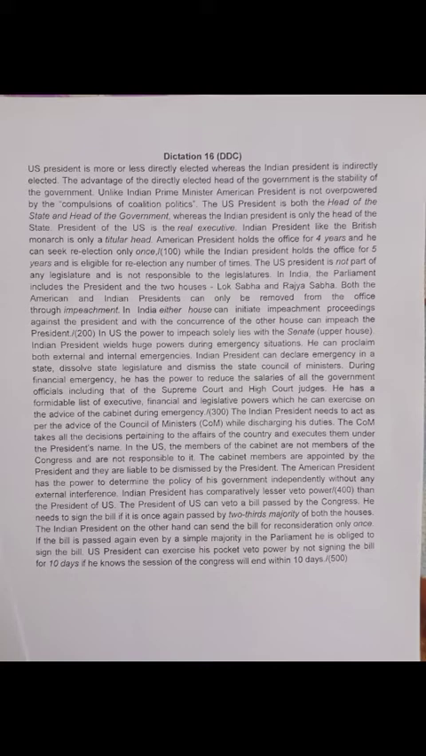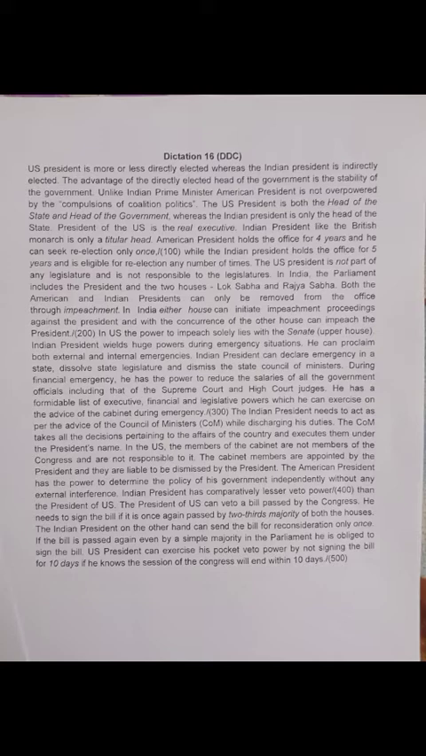President of the US is the real executive. Indian President, like the British monarch, is only a titular head. American President holds the office for 4 years and he can seek re-election only once, while the Indian President holds the office for 5 years and is eligible for re-election any number of times.